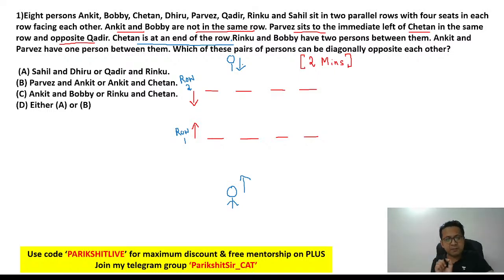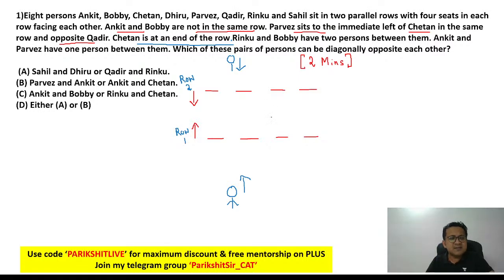Remember, for the first human being, be very careful with that line. For the first human being, it absolutely doesn't matter whether it is row 1 or row 2. Why? It's all the same. Remember, two rows. It all depends from which side you are seeing. If you are looking from the bottom side, row 1 is nearer to you. If you are looking from the top side, row 2 is nearer to you. So for the first human being only, it doesn't matter.